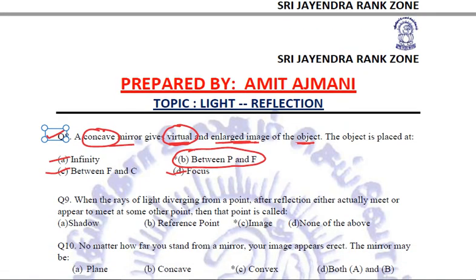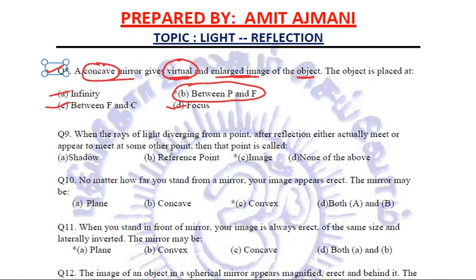Right? Next question. When the rays of light diverging from a point after reflection either actually meet or appear to meet at some other point, then that point is called the image. It is not the shadow, it is not the reference point, it is the image. What is image? It is the point where the diverging light rays, after reflection, actually meet or appear to meet. So our answer is image.